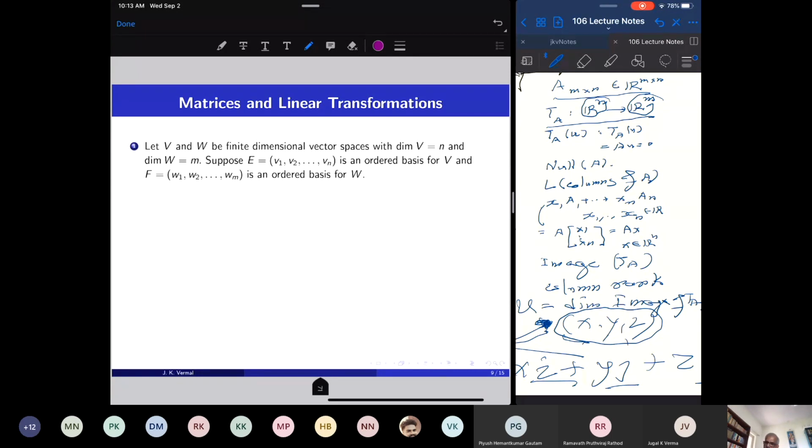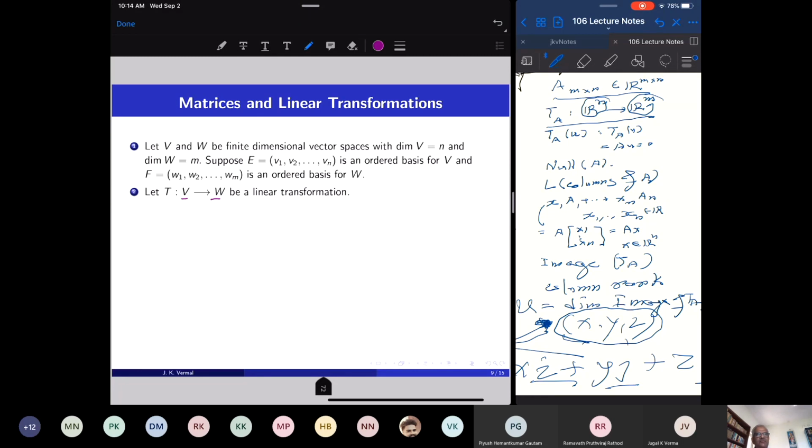So we want to associate a matrix to a linear transformation. And this we do by assuming that the two vector spaces V and W are finite dimensional. We fix a basis of the domain space and a basis of the codomain space, and we have a linear transformation from V to W. So the only thing I am assuming is that V and W are finite dimensional and T is a linear transformation. I fix an ordered basis of both these vector spaces, and out of T I want to extract a matrix.